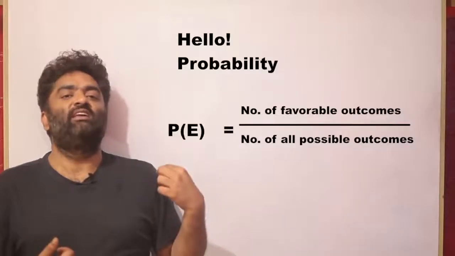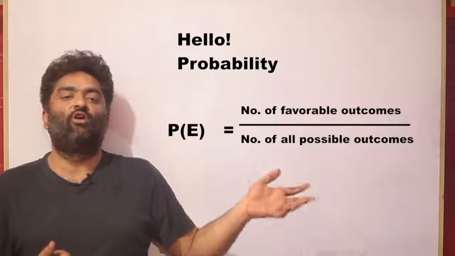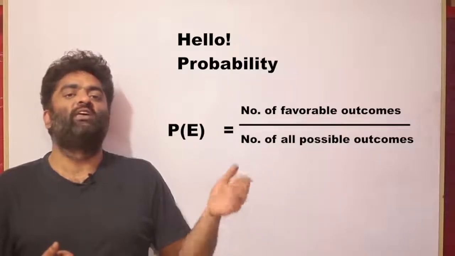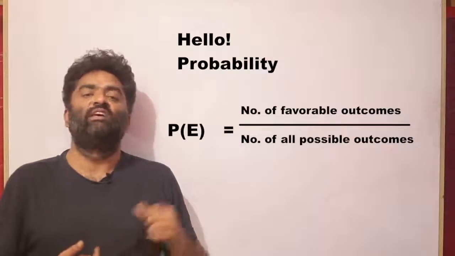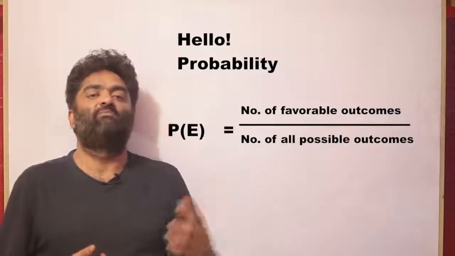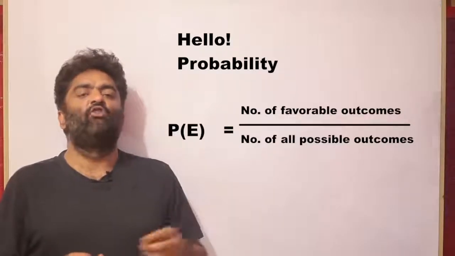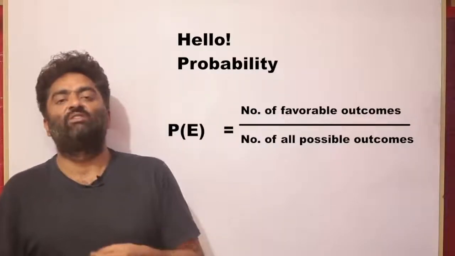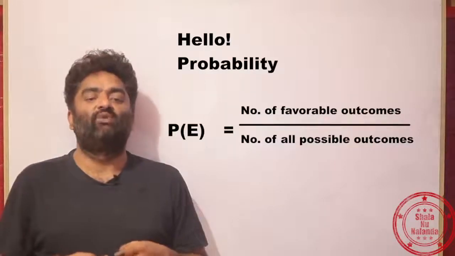It's a fraction, it's a ratio. So what is the meaning of an event, what is the meaning of all possible outcomes, and what is the meaning of favorable outcome? That is what we need to understand.